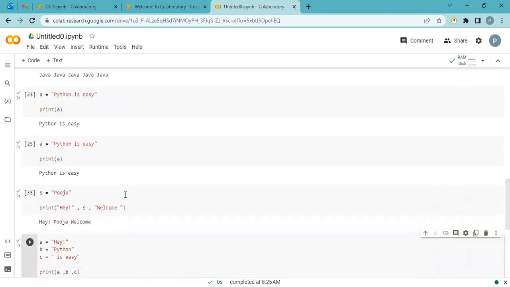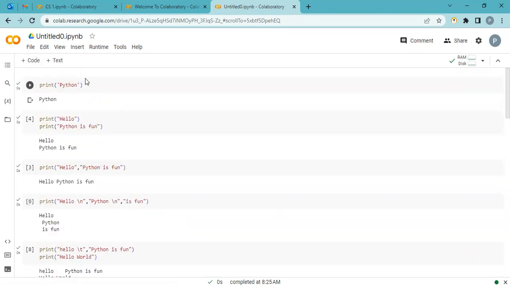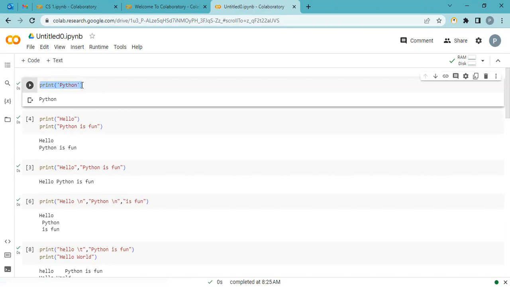Okay, so now let's do a quick recap. We start with the simple print statement, and whatever we want to print, we use single or double quotation. Single is allowed, double is also allowed. And click on run. This platform is Google Colab. You just have to sign in, and all your files are connected with your email ID, Google Drive. We can save the file name here.